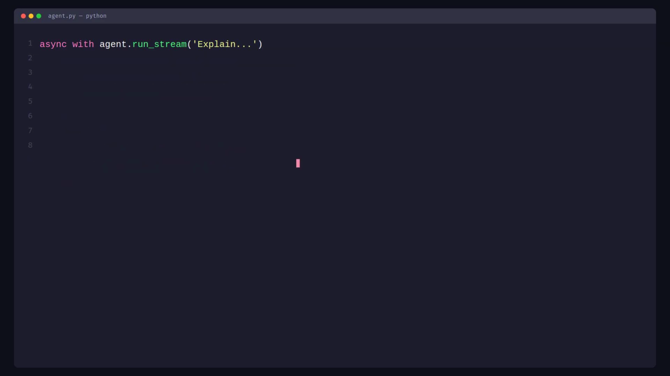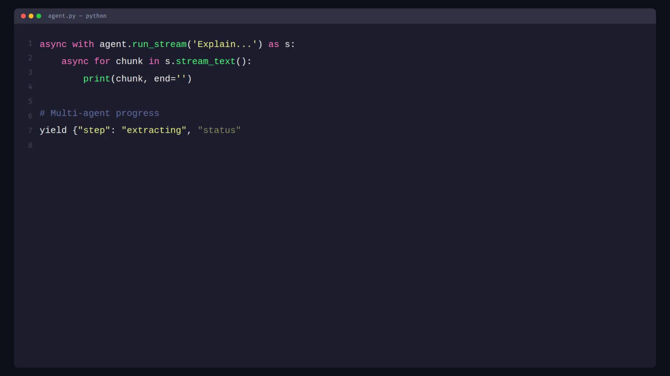Streaming is essential for good user experience. Nobody wants to stare at a blank screen for 3 seconds waiting for a response. Pydantic AI's run_stream gives you an async context manager. Inside it, you can iterate over text chunks as they arrive from the model.